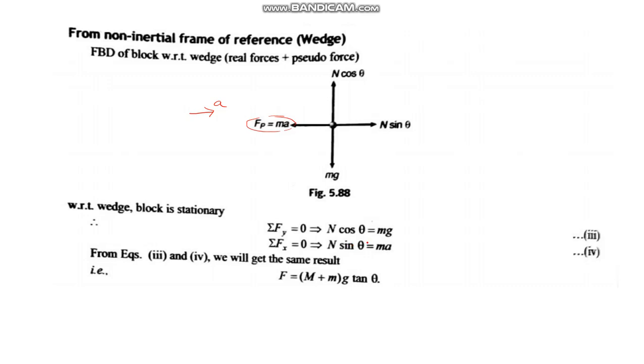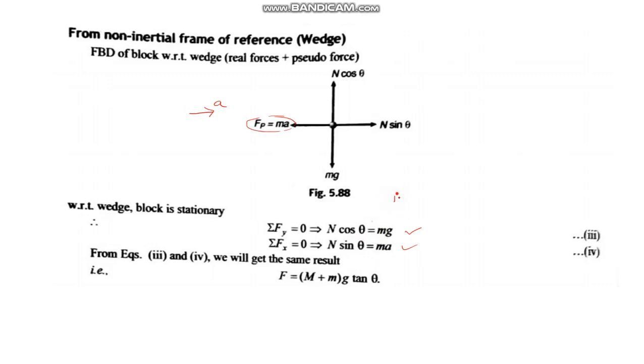Now you have to just apply the static equilibrium condition. When you apply it, sigma Fy is equal to 0 and N cos theta is equal to mg, and N sin theta now will be equal to ma. So from here also you are getting a is equal to g tan theta.